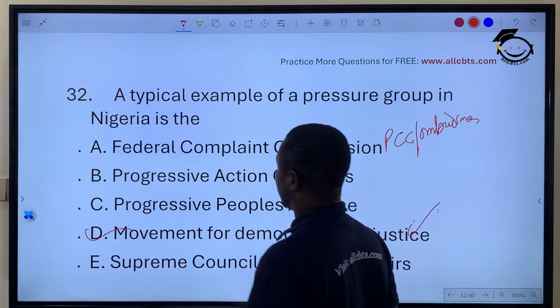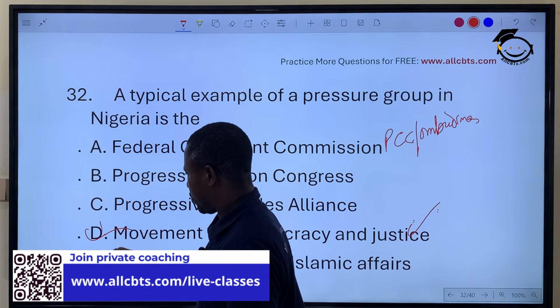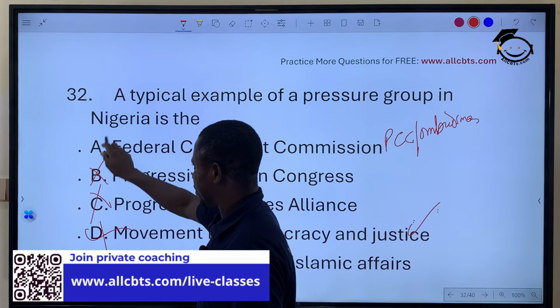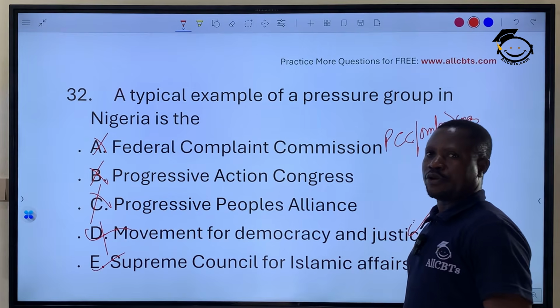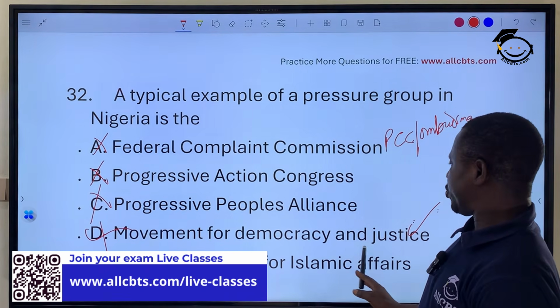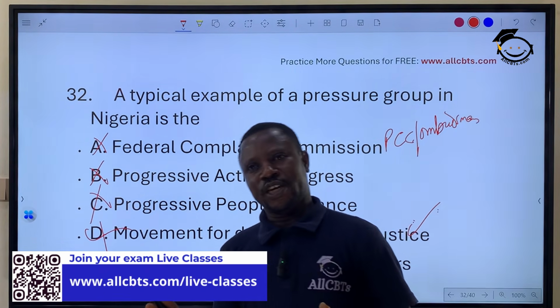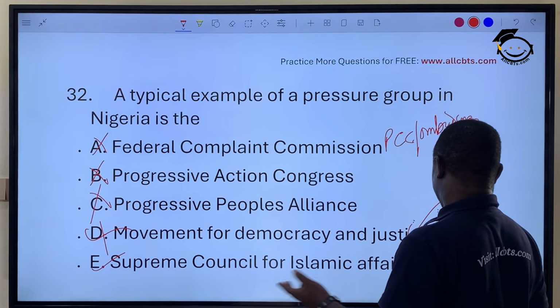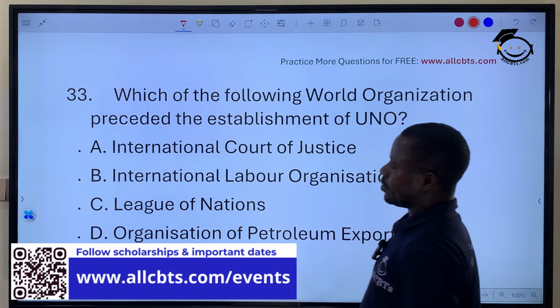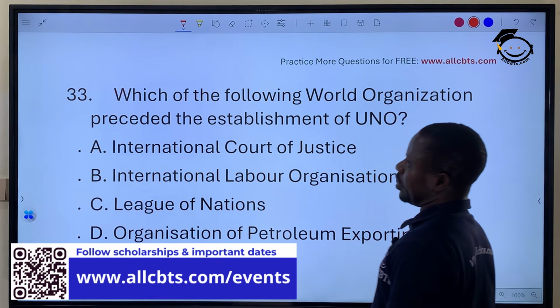So let's pick option E as our correct answer because this is for religious purposes. The Supreme Council for Islamic Affairs speak concerning Islam, their own religion, defend their religion, and influence government decisions when it comes to their group.